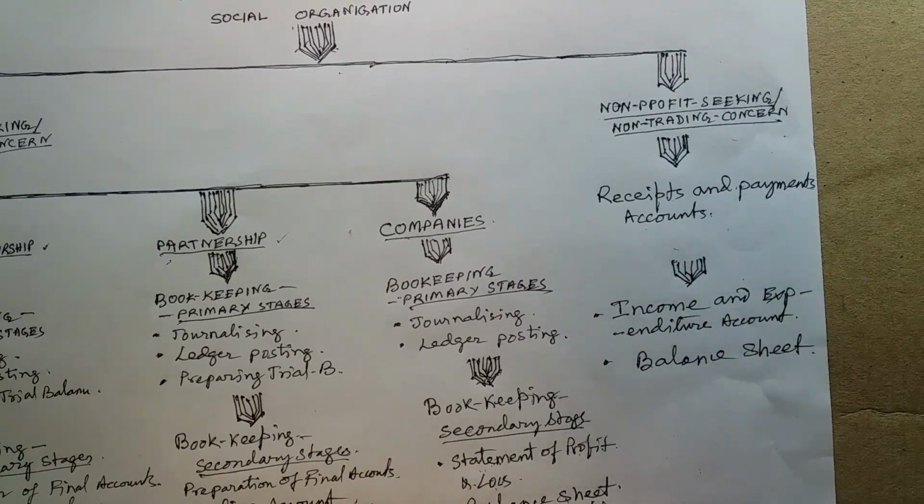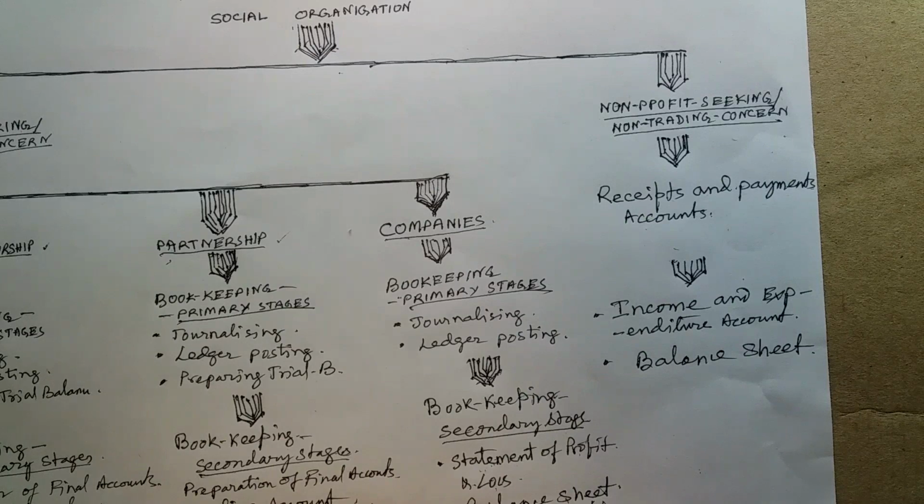What a trading concern calls the cash book, we call the receipts and payments account for non-trading organizations like clubs, hospitals and charitable dispensaries. They maintain this account. At the year end, they prepare the income and expenditure account and balance sheet. How to prepare this income and expenditure account and balance sheet, we will discuss later on. In the next videos we explain all these things.